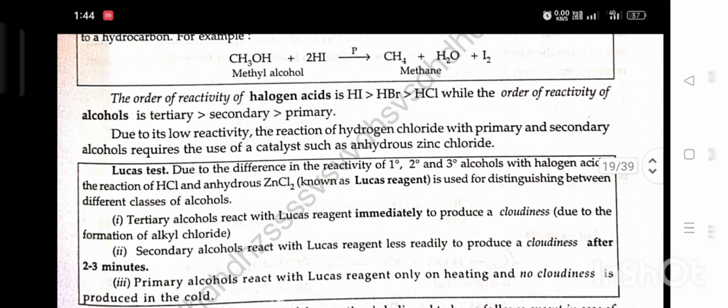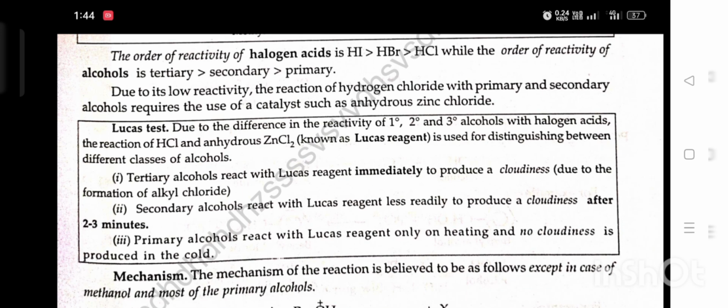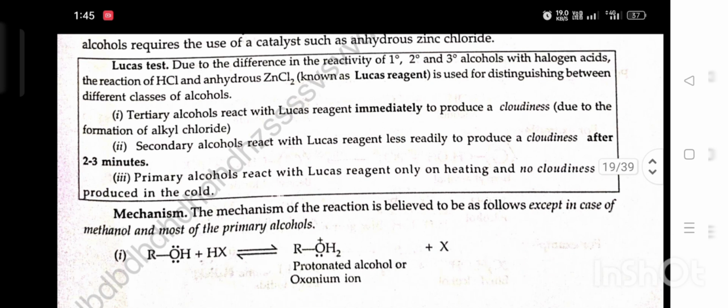First, tertiary alcohol reacts with Lucas reagent immediately to produce a cloudiness due to the formation of alkyl chloride. Second, secondary alcohol reacts with Lucas reagent less rapidly, producing a cloudiness after 2 or 3 minutes. Third, primary alcohol reacts with Lucas reagent only on heating, and no cloudiness is produced in cold.